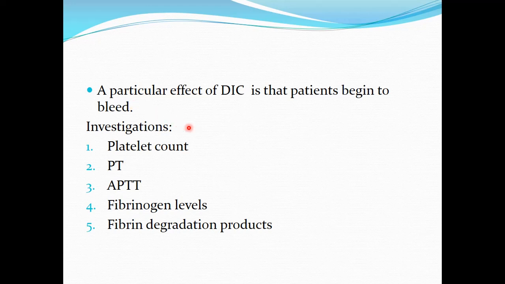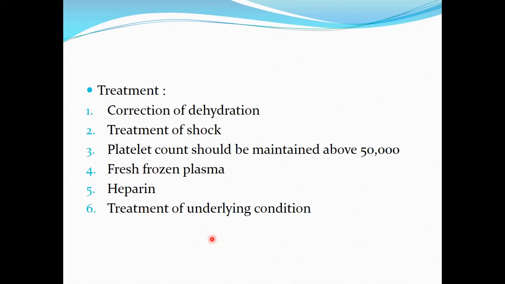The investigations include the platelet count, prothrombin time, APTT, fibrinogen levels, fibrin degradation products, and clotting time. So these are the different tests which can be done, which are basically the coagulation profile tests for the patient. Treatment is to correct the dehydration and treat the shock.